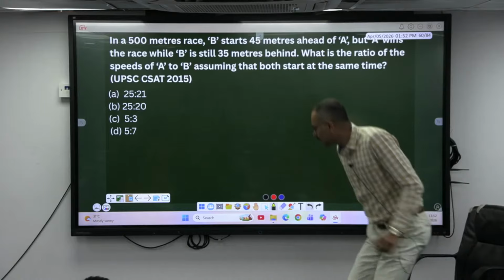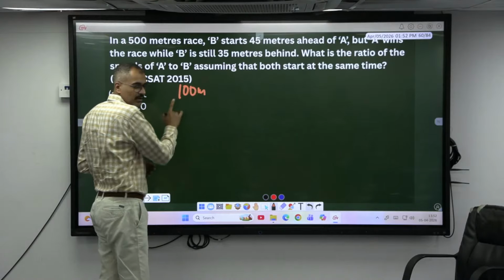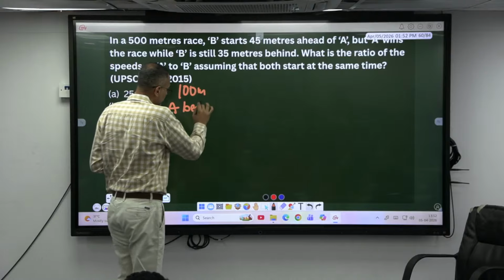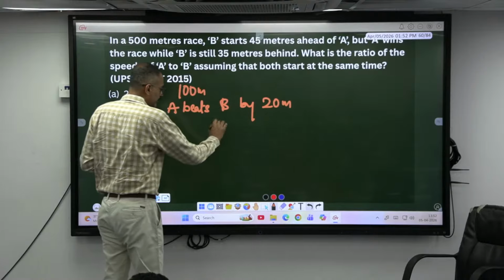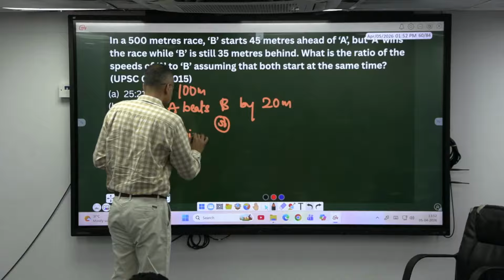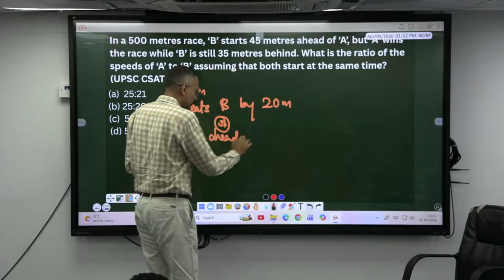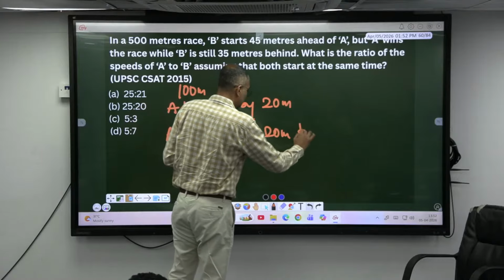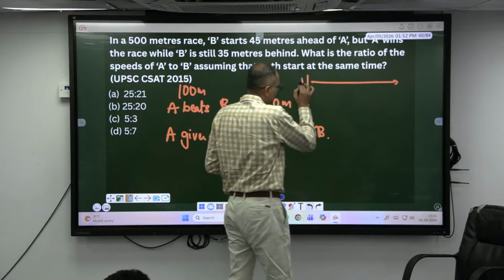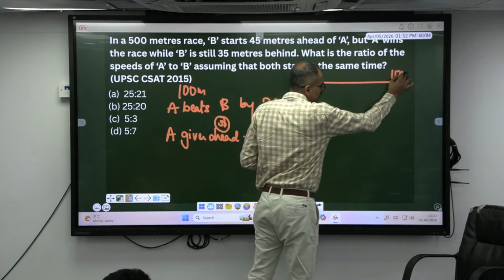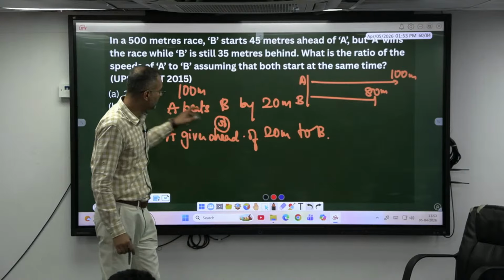See, look here now. If I say in a race of 100 meters, if I have to say A beats B by 20 meters, or A gives a head start of 20 meters to B, this is one and the same concept, because A and B started together here. When A reached 100 meters, B reached 80 meters. This is what this statement refers to. A beats B by 20 meters.